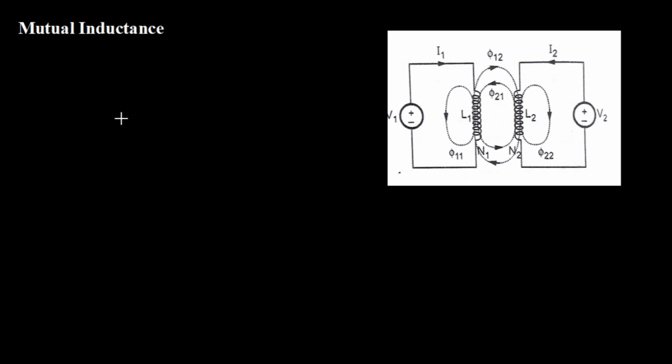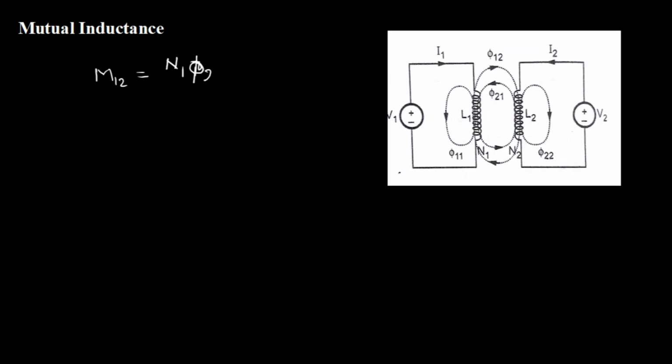That basic definition remains the same, but here the question is which flux and which current. So M12, the mutual inductance due to the effect of the second circuit on the first circuit, I can write as the total flux linking with the number of turns of the first circuit.